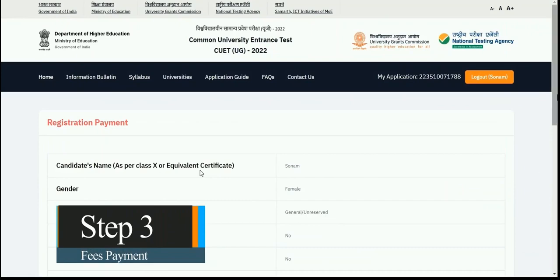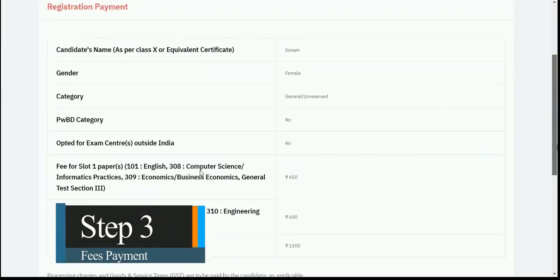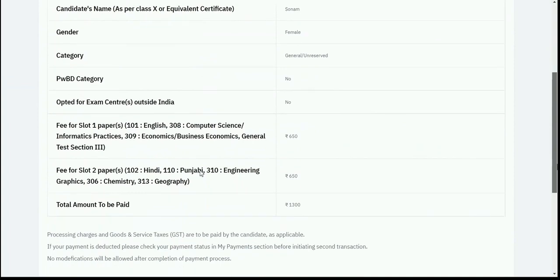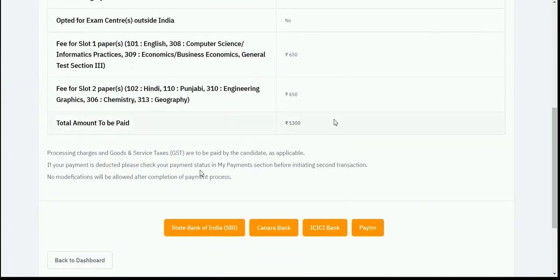Now the final step is step 3, that is fee payment. So here I can check my details and the amount which I need to pay. So here you can see total amount to be paid is 1300. So I can select any of the banks from the button and then I can do my payment accordingly.